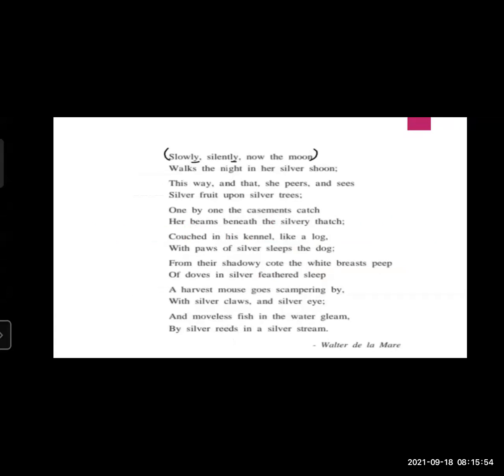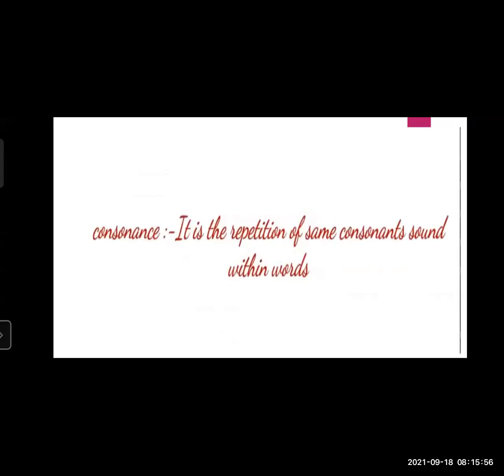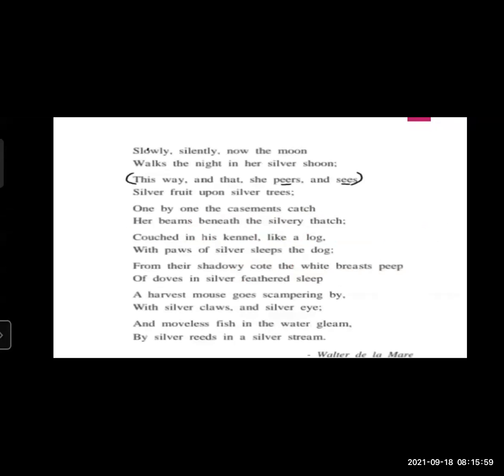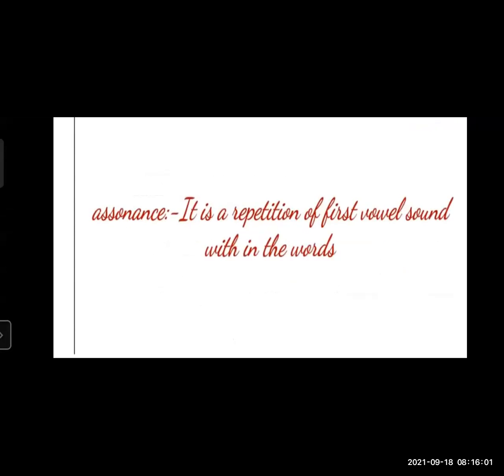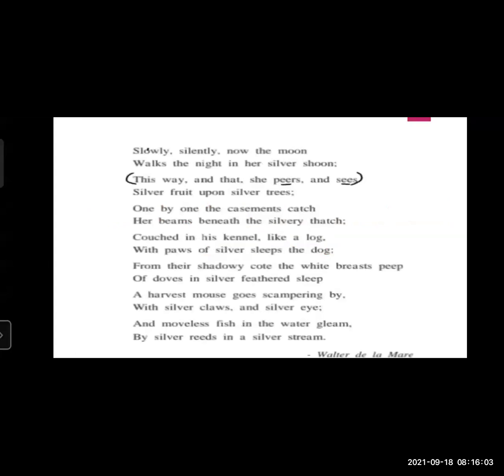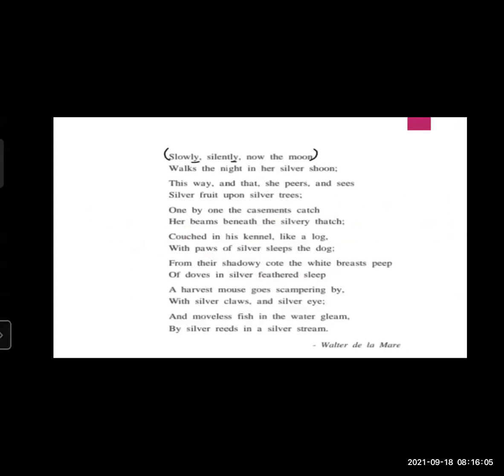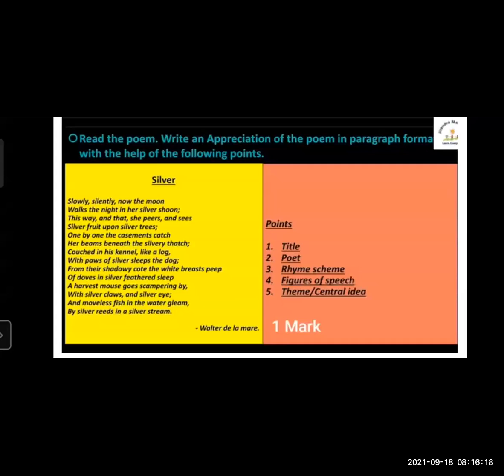So there is a use of consonance figure of speech. I hope you can understand assonance and consonance sound by these two examples. Then here, "slowly and silently now the moon." In these two words, again "ly" is repeated, so that's why there is a use of consonance.